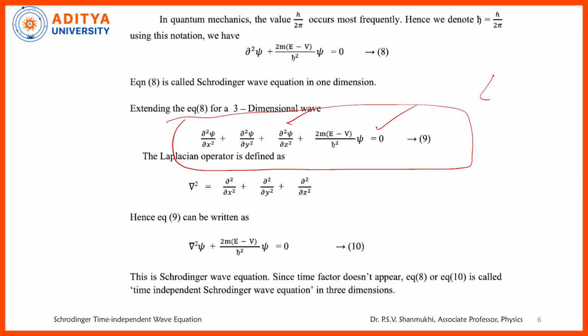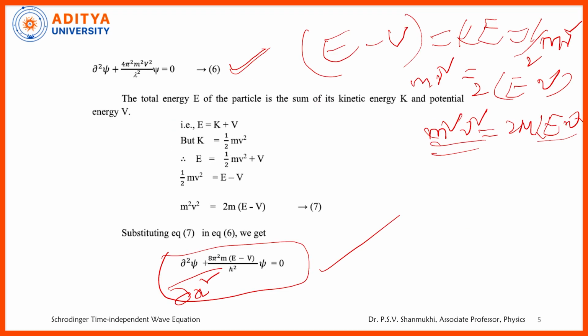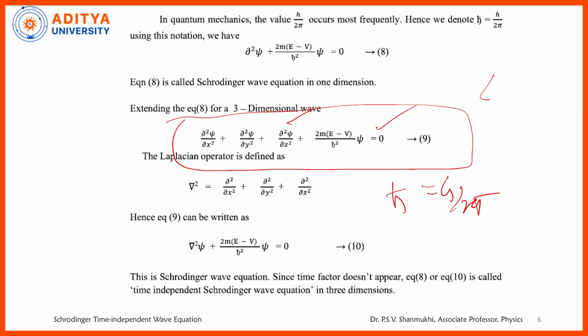Actually this h cross, what is h cross in this one? H by 2 pi. Actually we got 8 pi square m by h square. It is actually written as 2m by h cross square. H cross square you write h square by 4 pi square. 4 pi square goes to numerator. Therefore, 8 pi square m into E minus V into psi is equal to 0. This is actually the Schrodinger time independent wave equation in the 3-dimensional system.